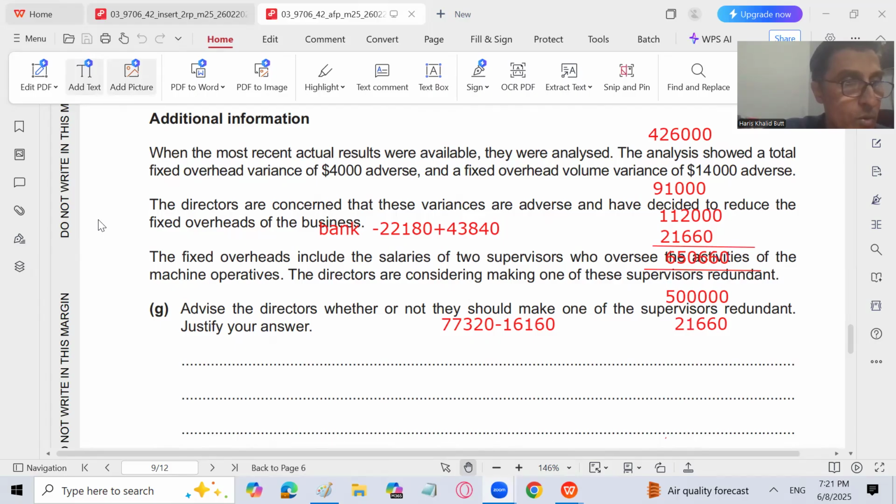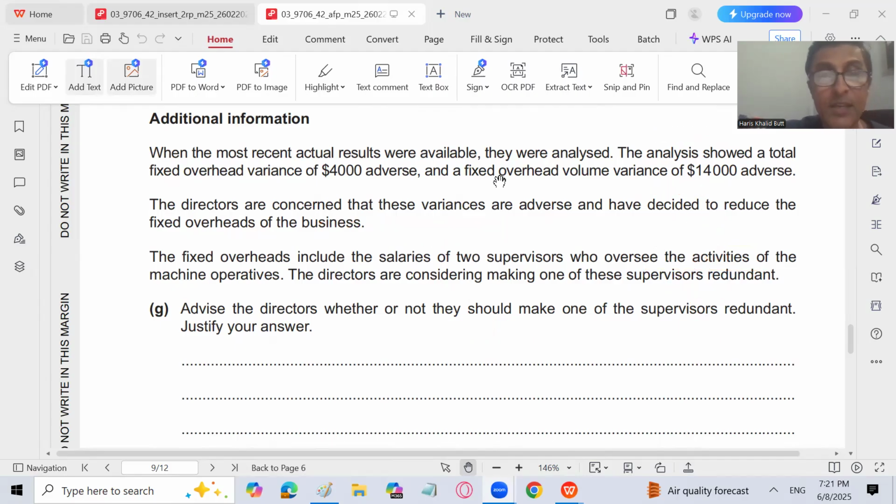Okay. Now the examiner is asking that when the most recent actual results were available, they were analyzed, and that analysis showed a total fixed overhead variance of 4,000 adverse and a fixed overhead volume variance of 14,000 adverse. The directors are concerned that these variances are adverse and have decided to reduce the fixed overhead of the business.